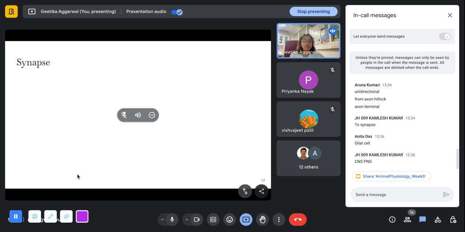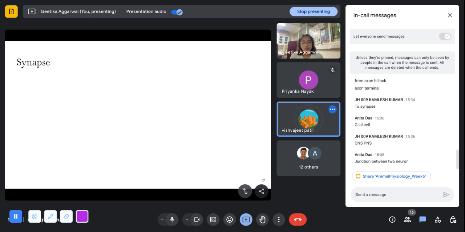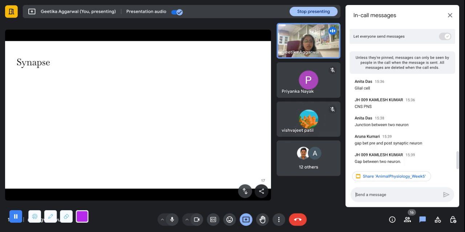Moving on to the synapse. As we have discussed even before, can you tell me what is the synapse? The end part of the axon and the starting point of another cell, like a dendrite. The space between is the synapse. Correct, yeah. And Anita and Aruna, you're also correct.